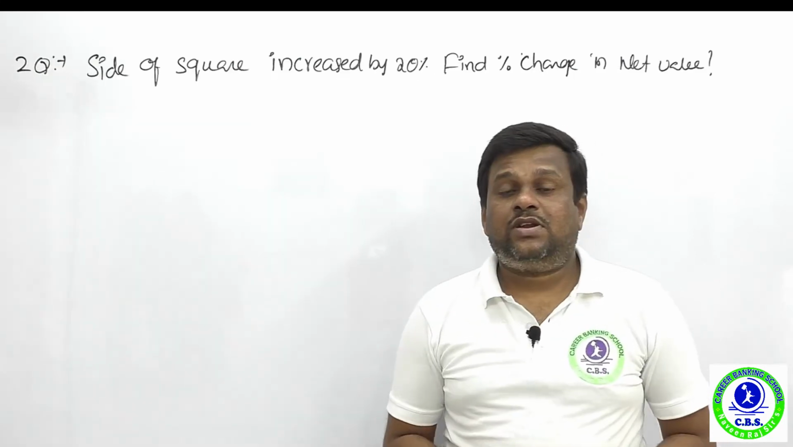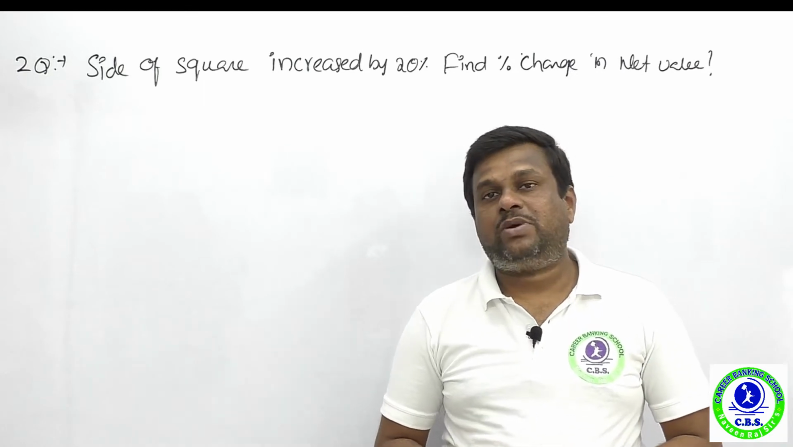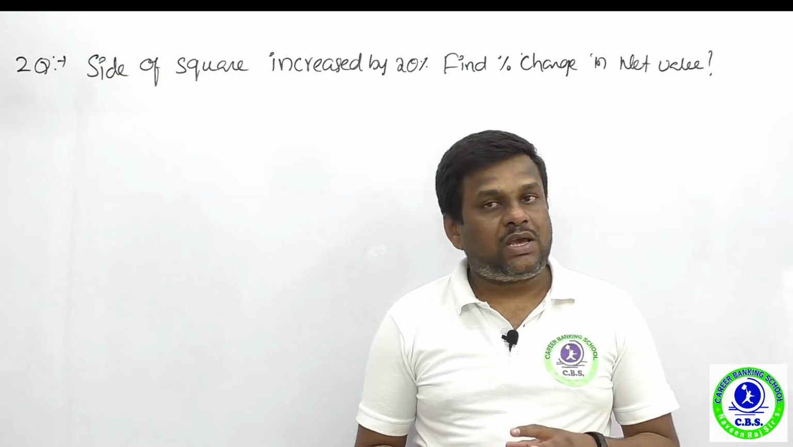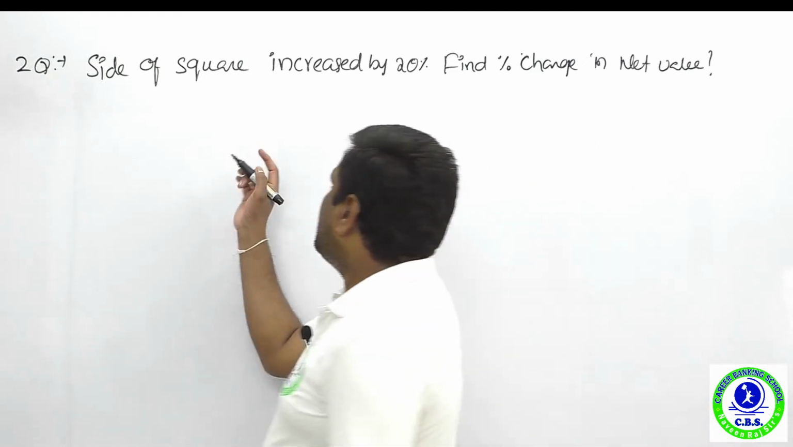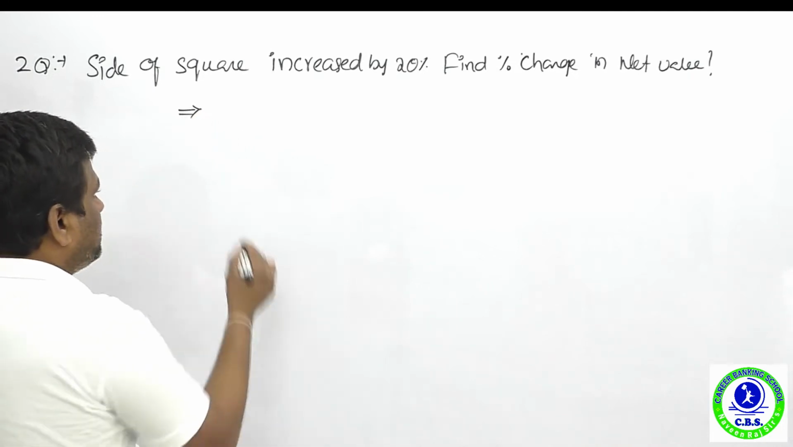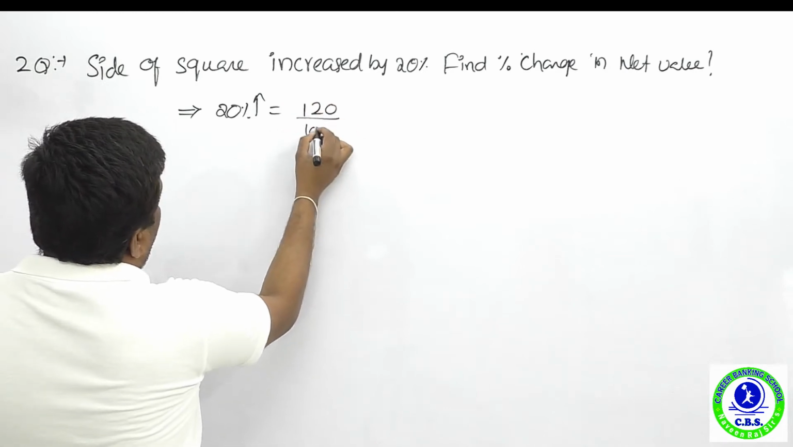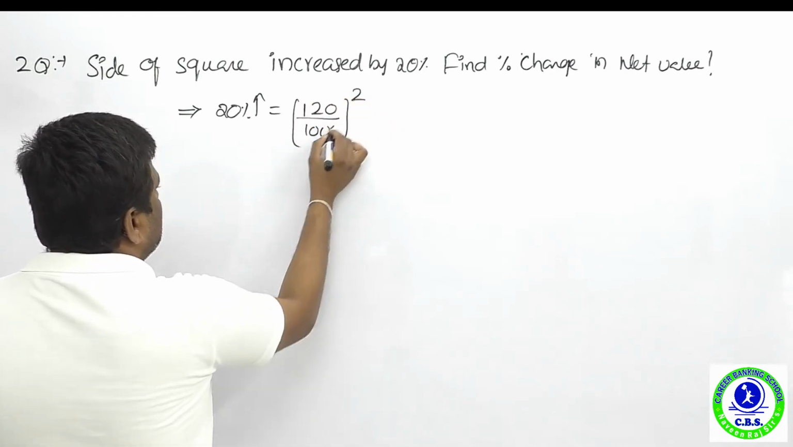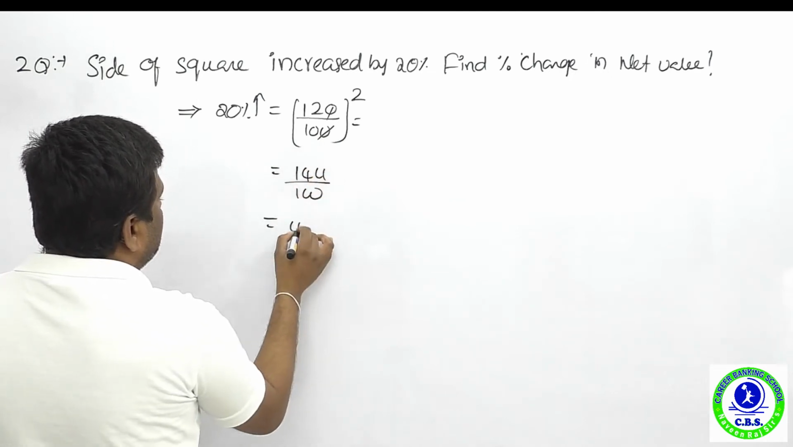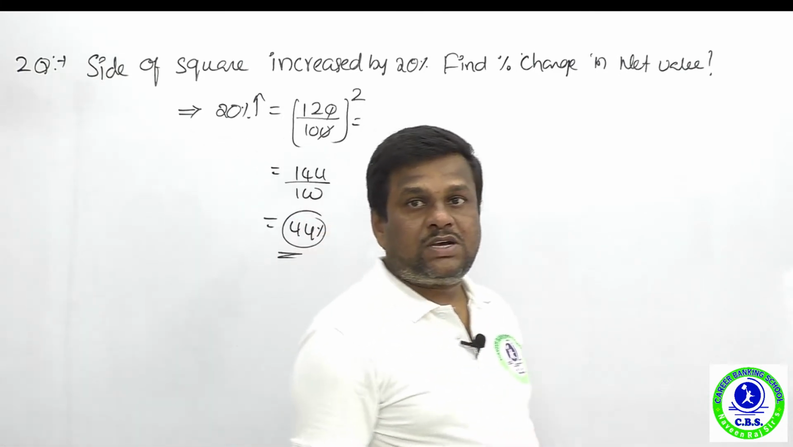Okay. Now the next question, regarding percentage. The question is: the side of a square is increased by 20%, and how much percentage change is there in the net value of the square? Net value means area. So the side of the square is increased by 20%. You can do it in the fraction concept or percentage concept. 20% increased means 120 upon 100. It is an area, meaning a square, so you do 144 upon 100, which is 144%, so the increase is 44%. 44% is absolutely the right answer.